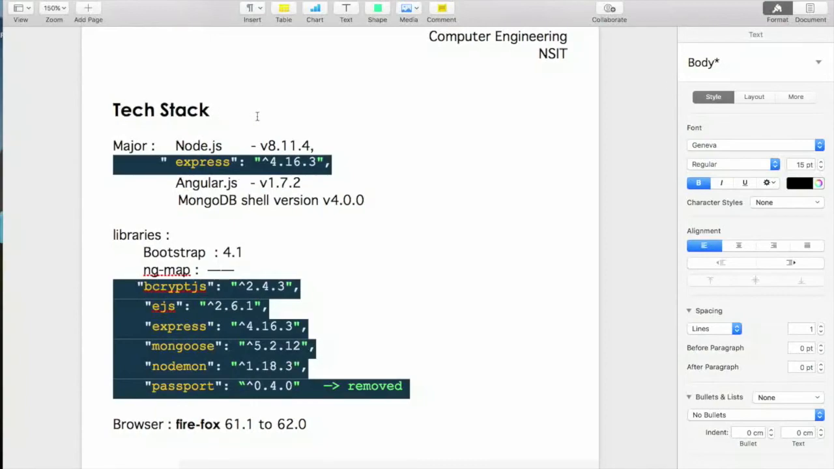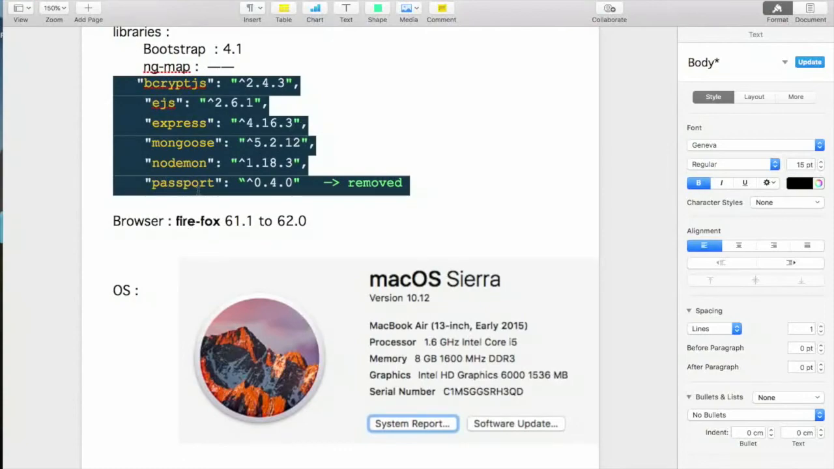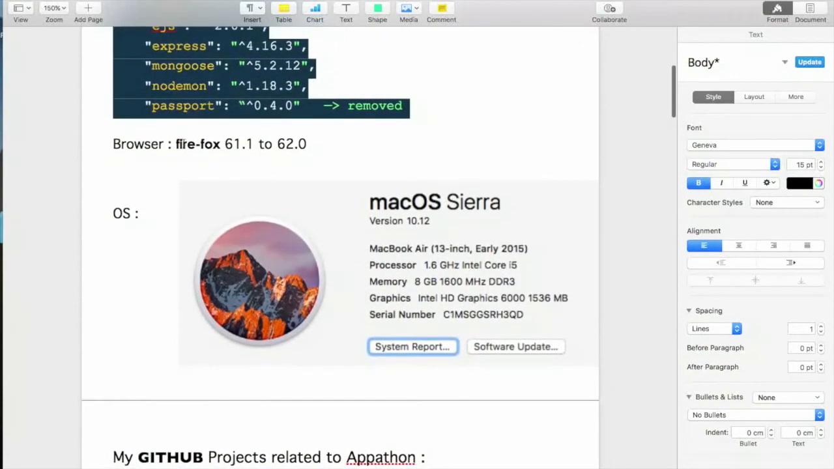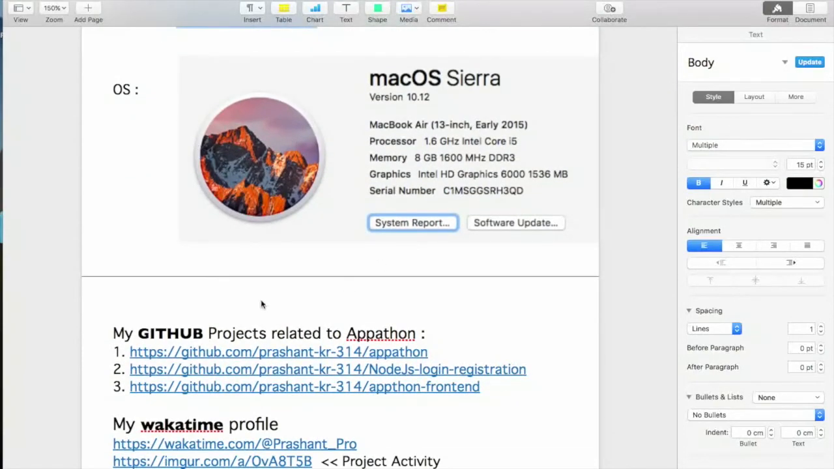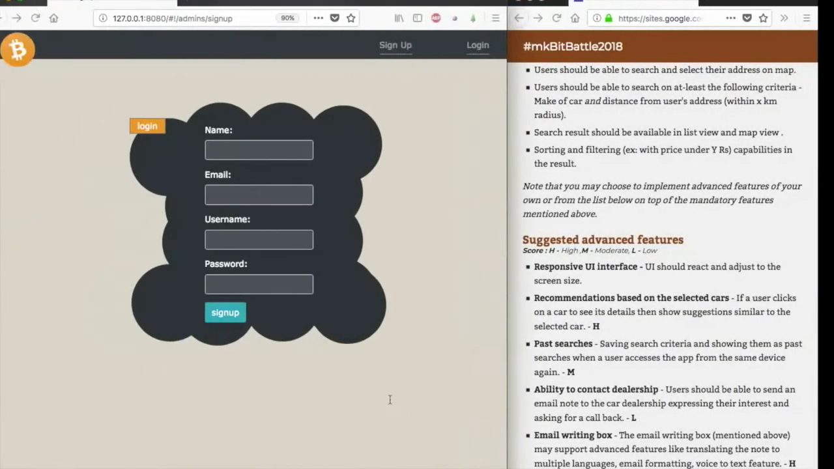The tech stack that I am using here is majorly Node.js version 8, Express, AngularJS, and MongoDB. Some of the major libraries are Bootstrap, Nmap, Bcrypt, EJS, Express, Mongoose, Nodemon, and Passport. The browser I have used is Firefox, and the operating system is macOS Sierra. And these are my GitHub profile and my WakaTime profile. I can show you my WakaTime profile right now actually.